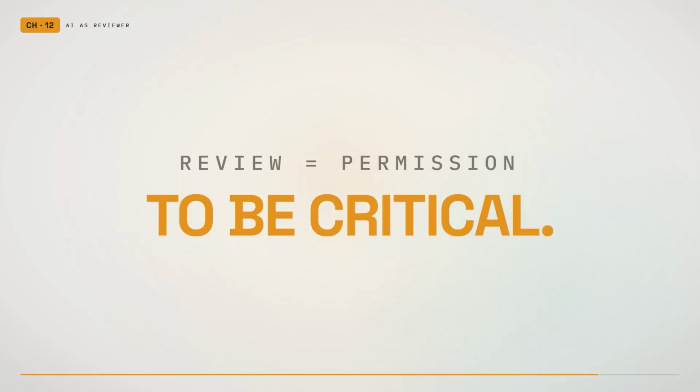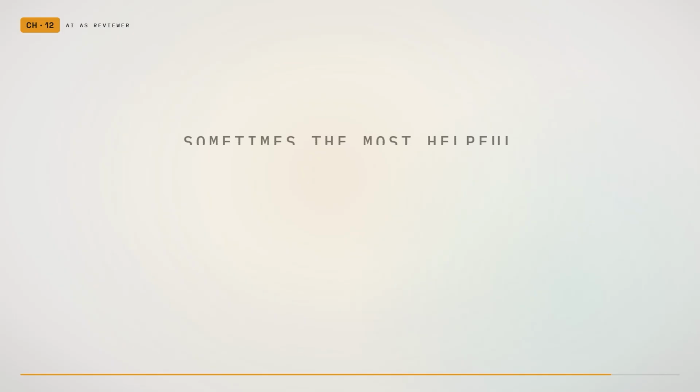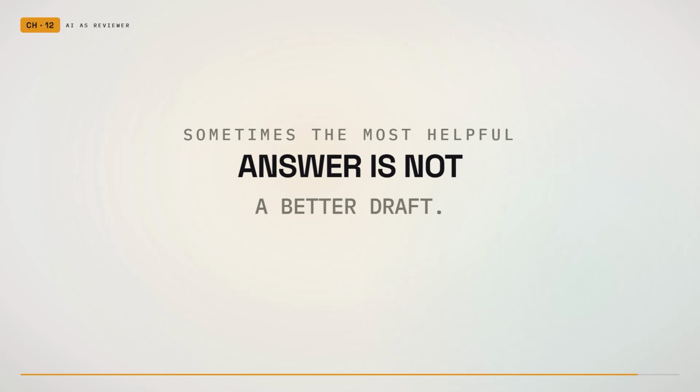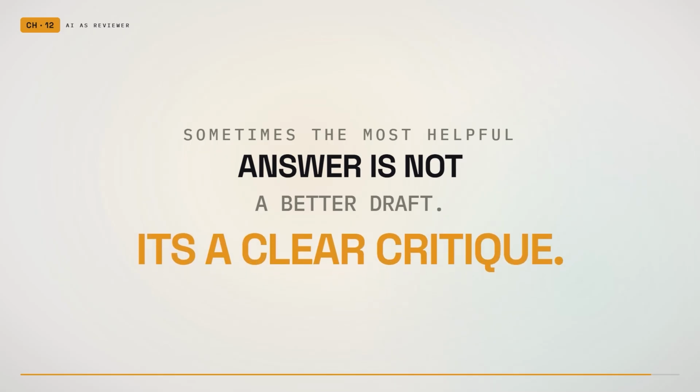AI often gives agreeable answers because it is trying to help. A review prompt gives it permission to be critical, and sometimes the most helpful response is not a better draft. It is a clear explanation of what is wrong with the current one.